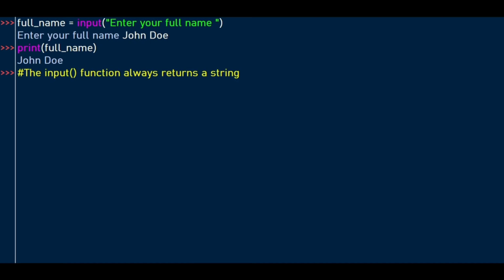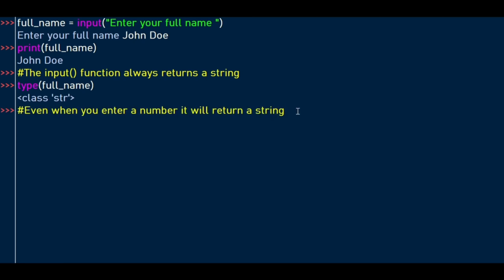To demonstrate that, let's find the data type of this variable full name. A string. So even when you enter a number, it will return a string. Let's demonstrate that.